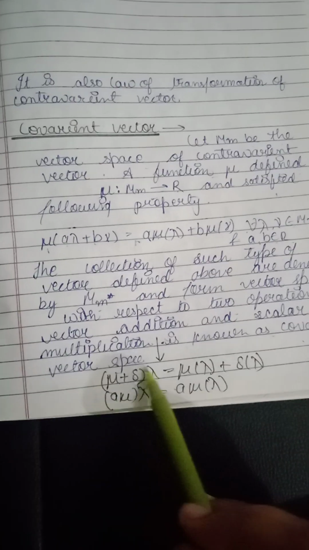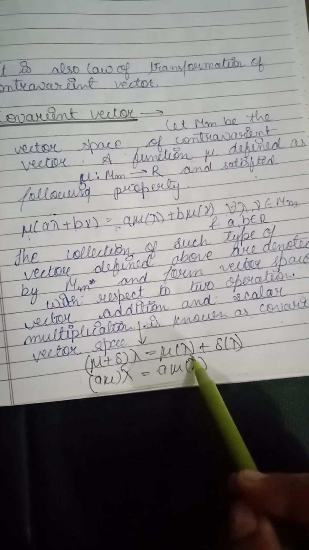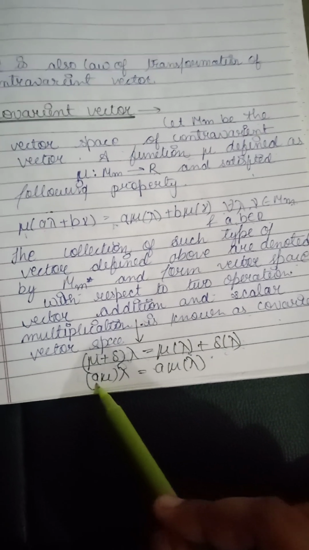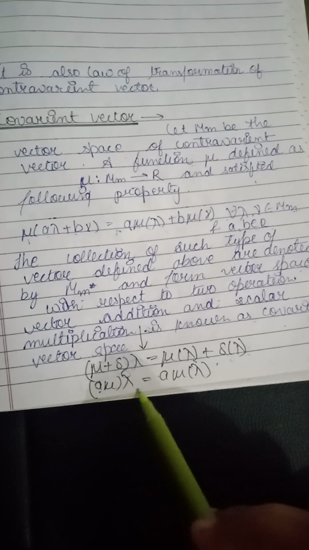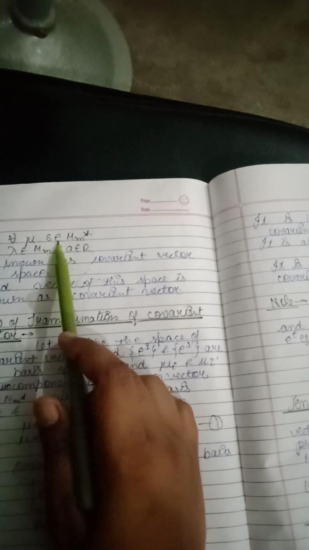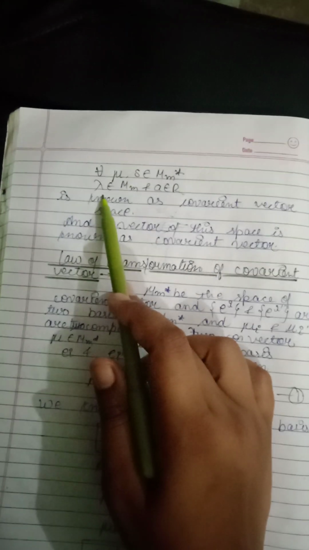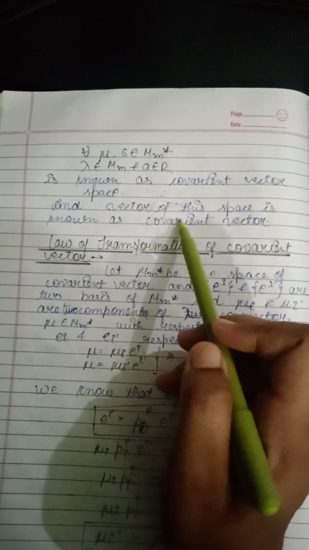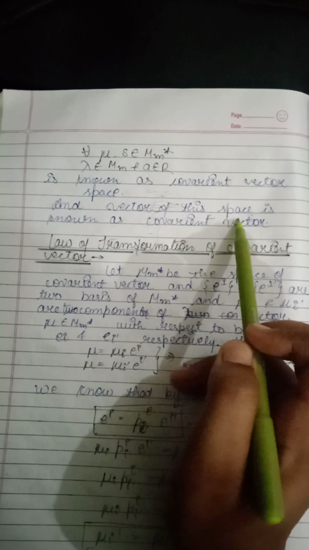Here the vector addition is (mu plus delta)(lambda) equals mu lambda plus delta lambda, and the scalar multiplication is (a mu)(lambda) equals a mu lambda, for all mu and delta belonging to M_m star, lambda belonging to M_m and a belonging to R. This is known as the covariant vector space, and a vector of this space is known as a covariant vector.